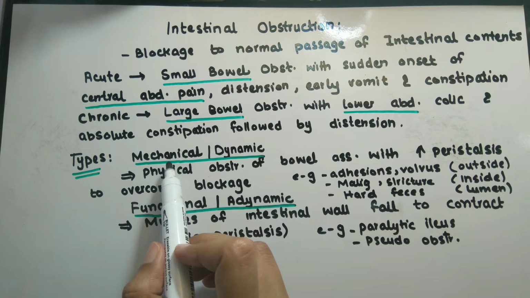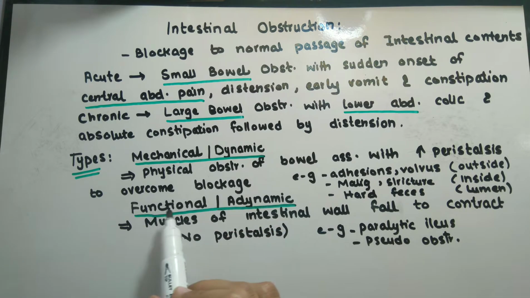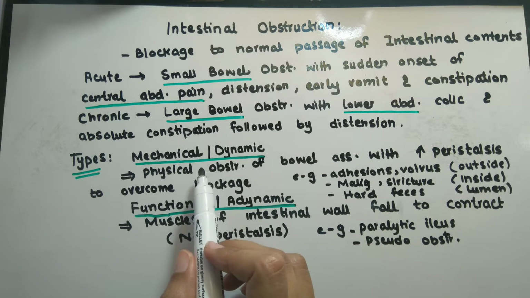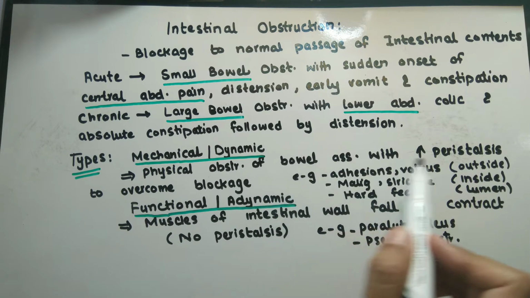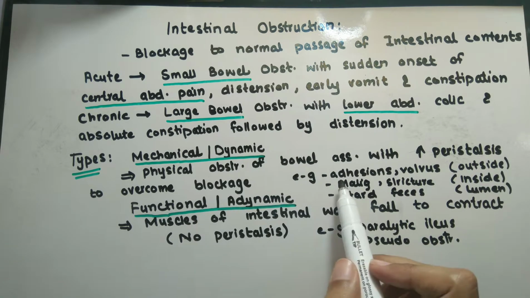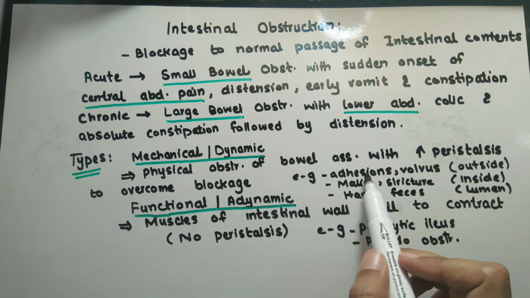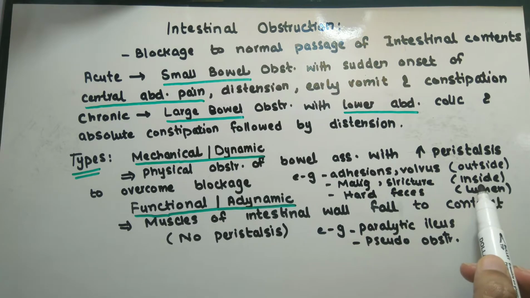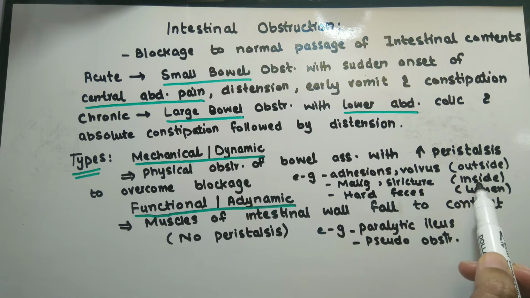Obstruction may be of two types, either mechanical, which is called dynamic, or functional, which is called adynamic. Now what happens in mechanical obstruction? There is a physical obstruction of the bowel associated with increased peristalsis in order to overcome the blockage. For example, adhesions and volvulus present outside the small bowel, malignancy and stricture present inside the small bowel, and hard feces inside the lumen of the small bowel may be the cause of mechanical obstruction.